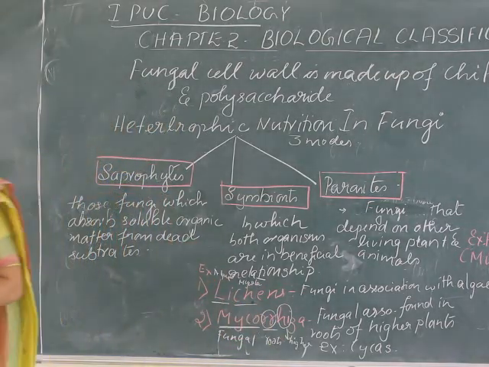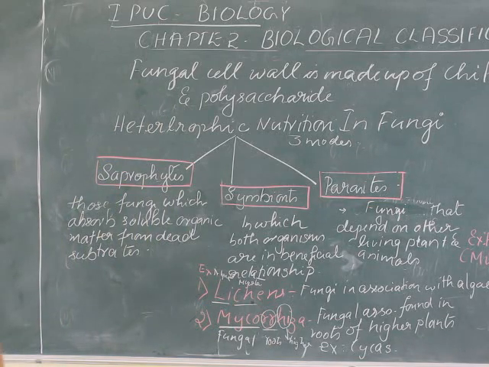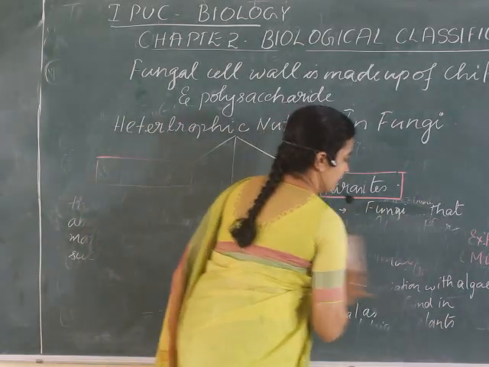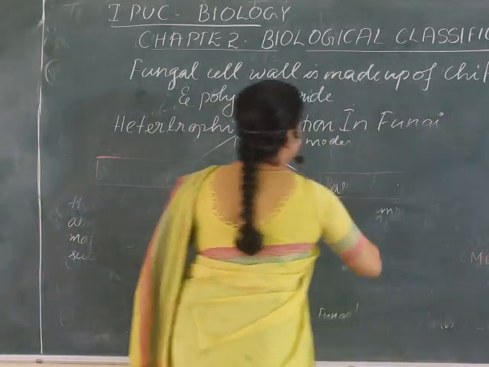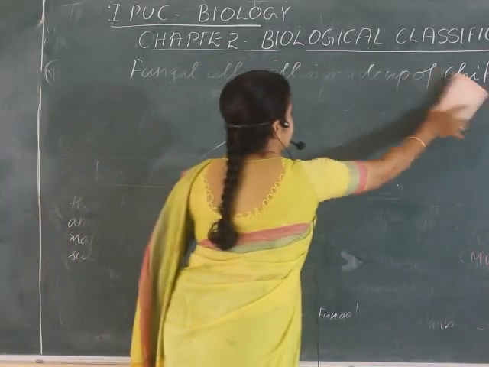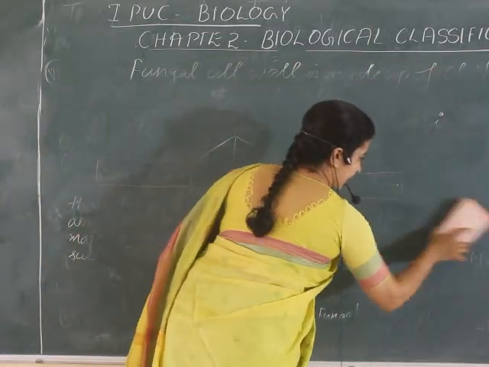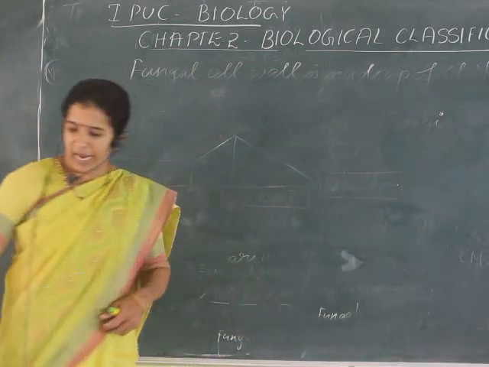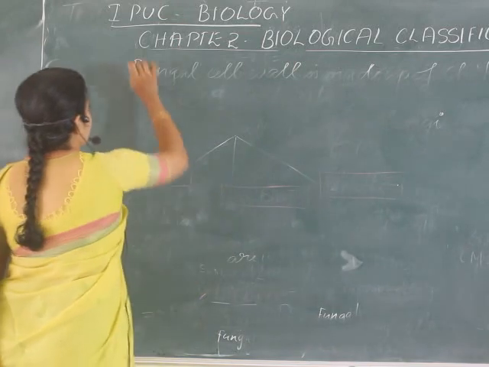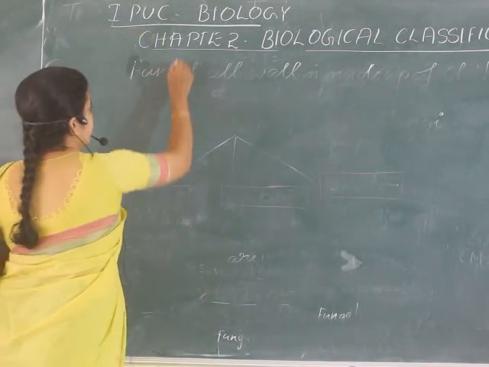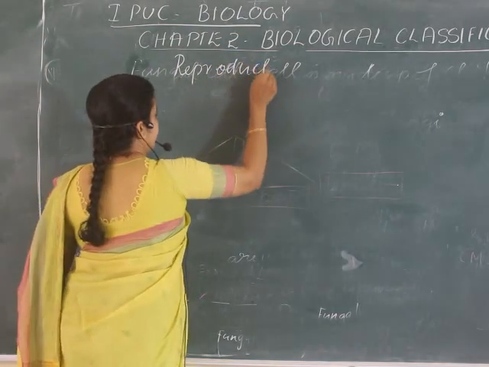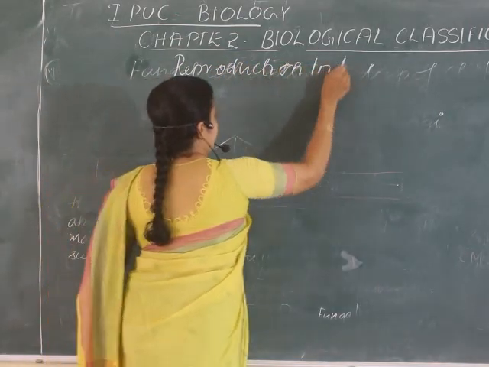Got cleared? Okay. Now let us understand reproduction in fungi. How does reproduction take place in the fungi? Are you able to follow me, students? Please go through the textbook, read again and again, make your own points and write the points neatly, and make your concepts clear right now. So next we will understand reproduction in fungi.